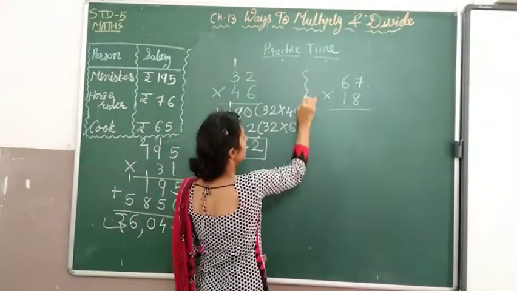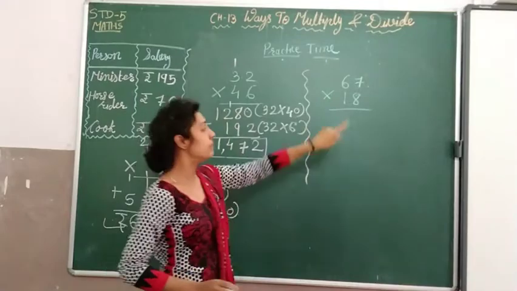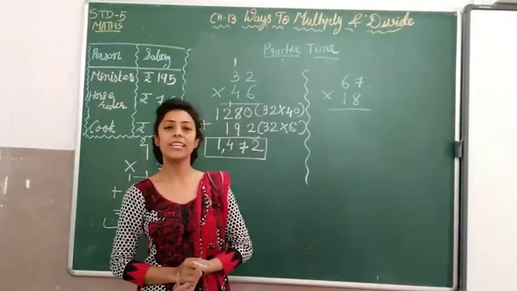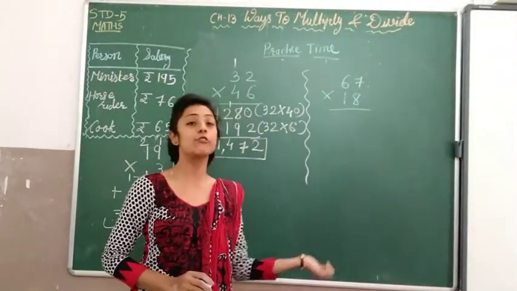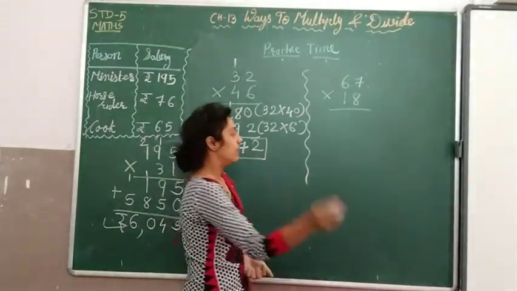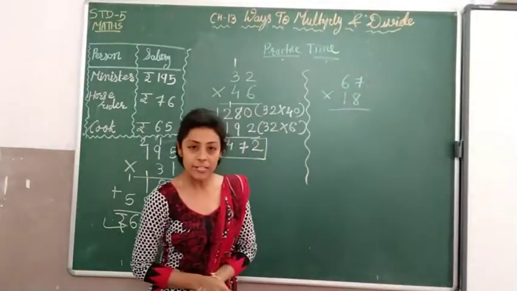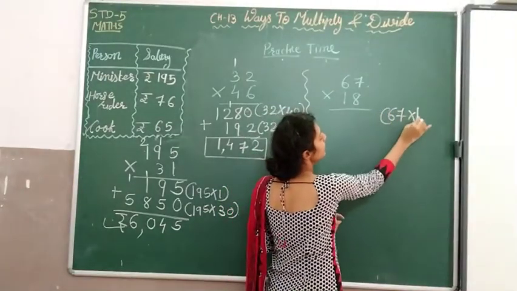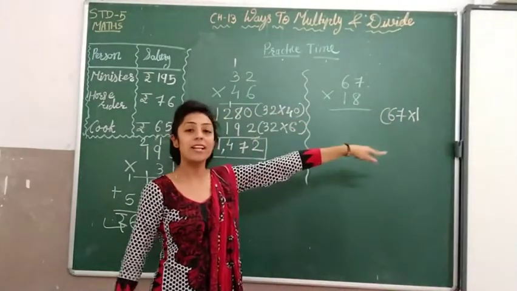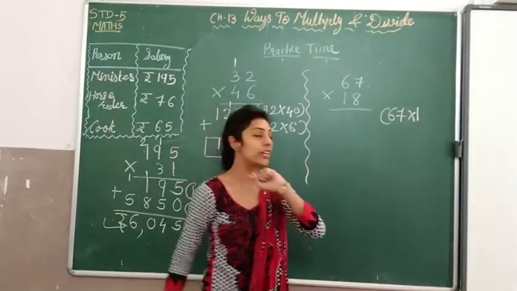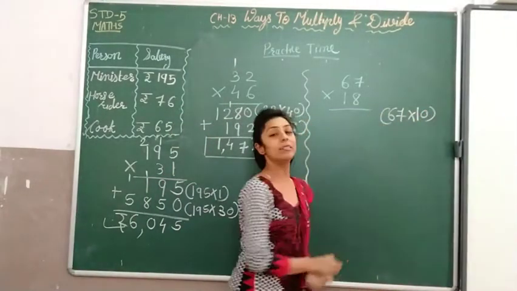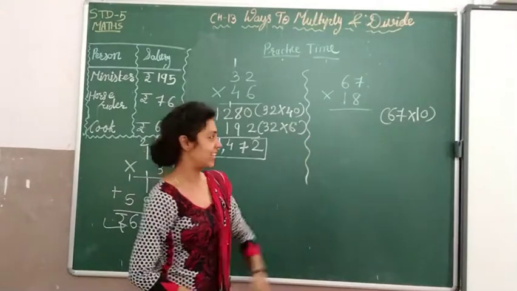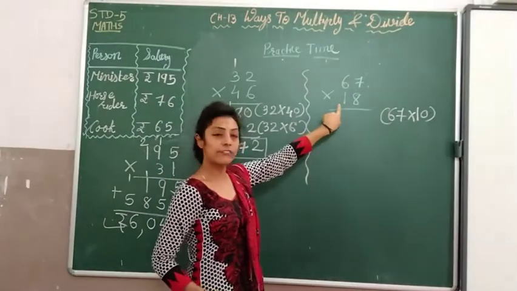1472. Now let's do this second number, 67 multiplied by 18. We have to do the same thing with Bela's method. Bela started from 1. So first step, 67 multiplied by 1. After 1, how many digits are on the right side? 1 digit. So 67 is multiplied by 10. Okay, we'll start from here.